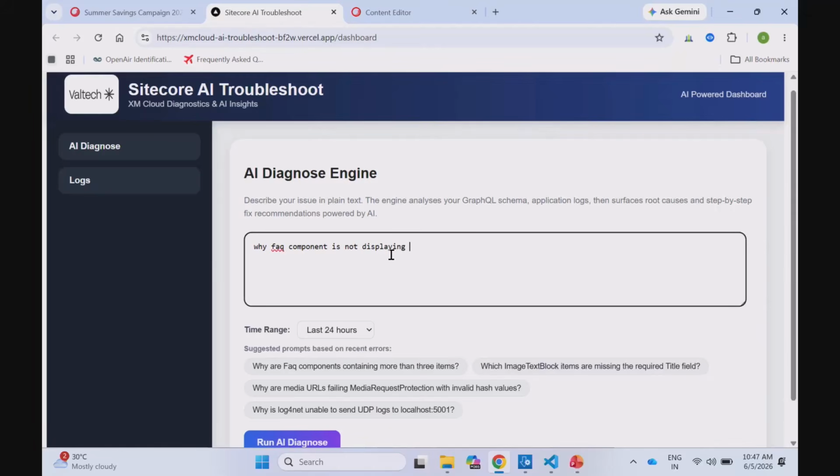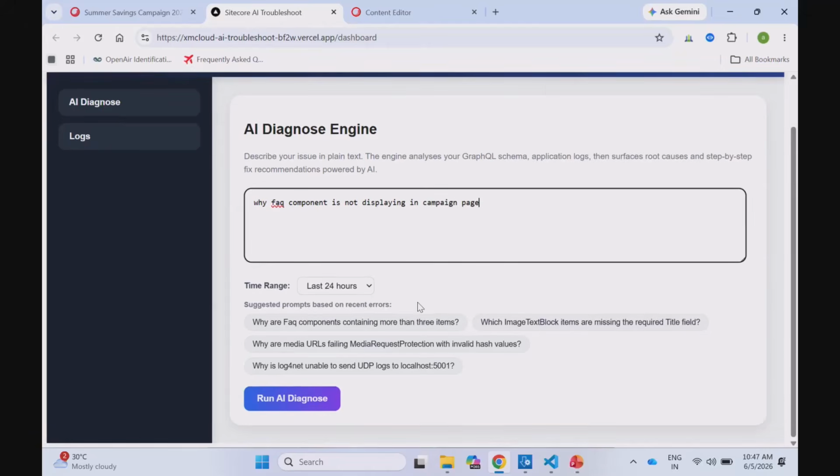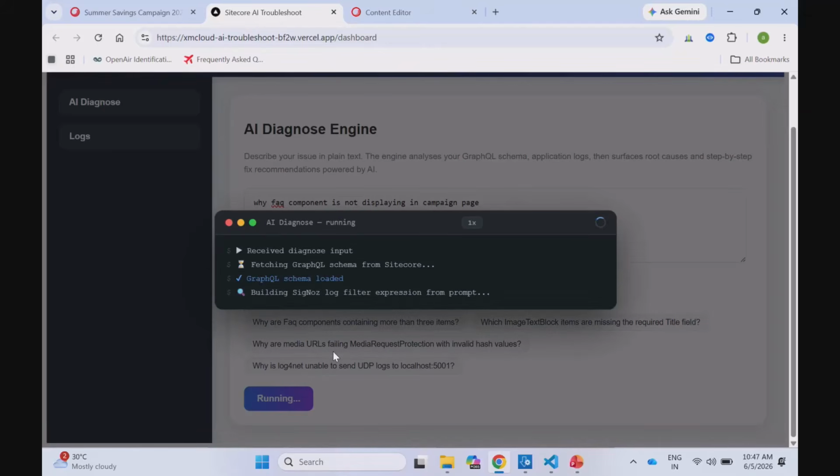Why FAQ is not displaying in campaign page. So I have just given plain text. I have not even written the right name of the page. I have written the component name, and then I have written the page. So what is happening in the backend?